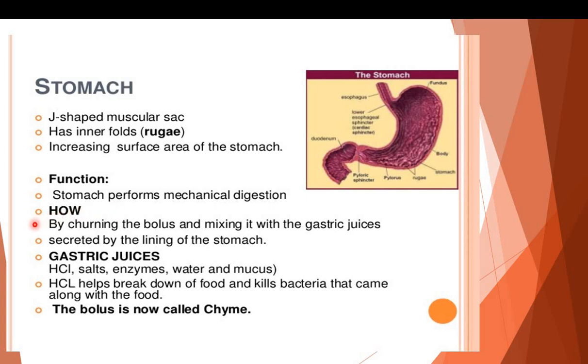By churning the bolus and mixing it with the gastric juices secreted by the lining of the stomach. Gastric juices are HCl, salts, enzymes, water, and mucus. HCl breaks down the food and kills the bacteria that come along with the food.